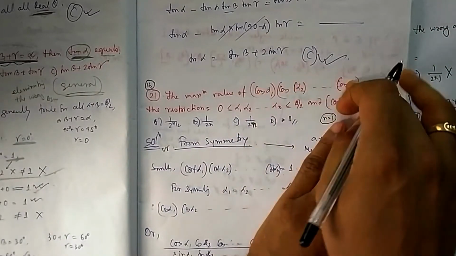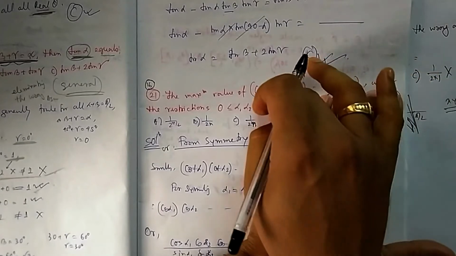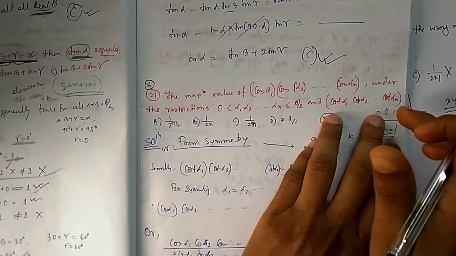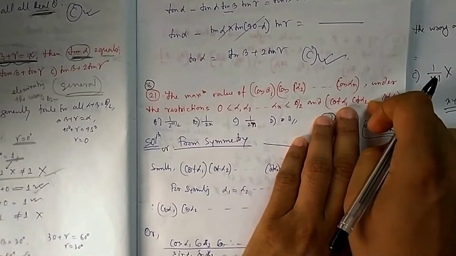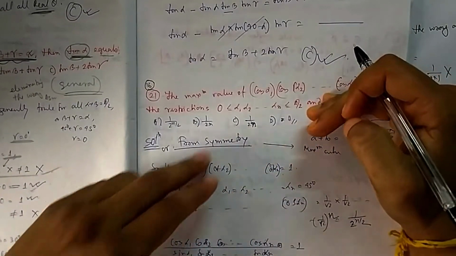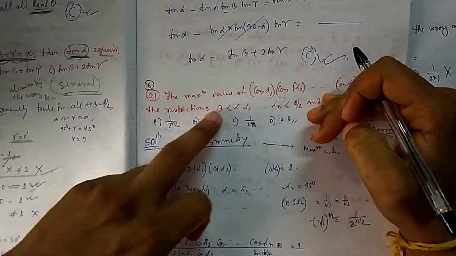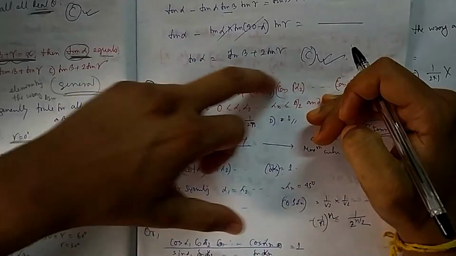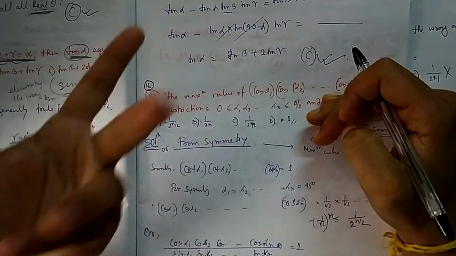But it cannot be here, because if it has to be 1, then it has to be cos 0. All should be 0. But cot 0 is not your 1. So here the restriction comes. Otherwise the answer could have been 1, because all can take value 0, 0, 0, the maximum value of cos is 1, so you could take the product of all maximum values, so you will get the maximum value.